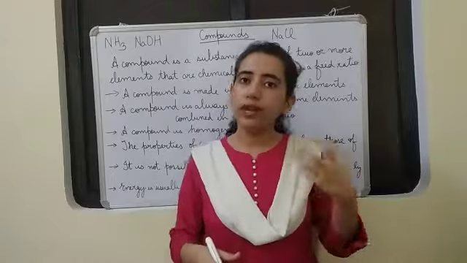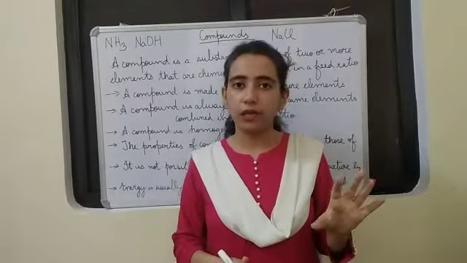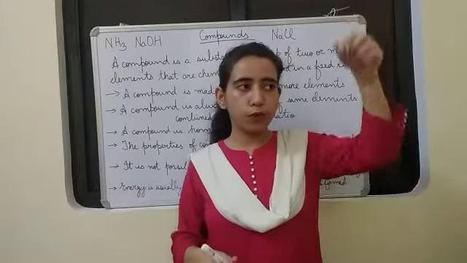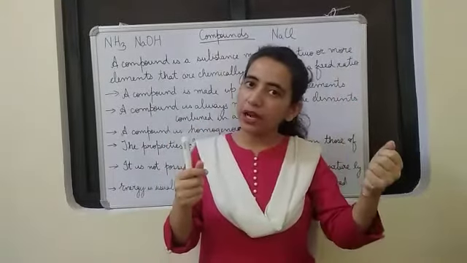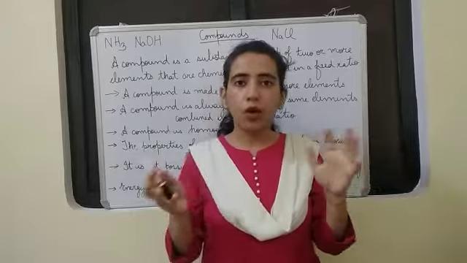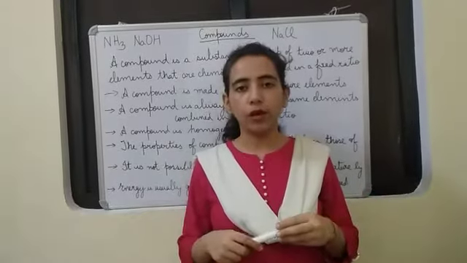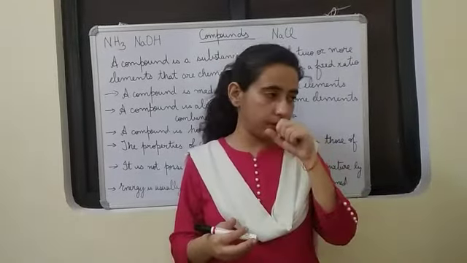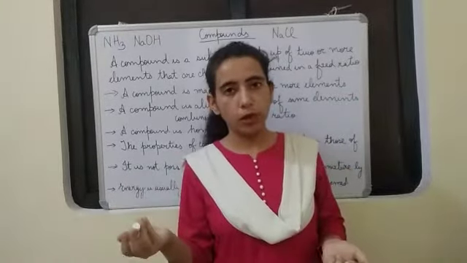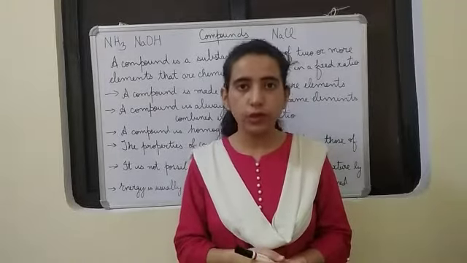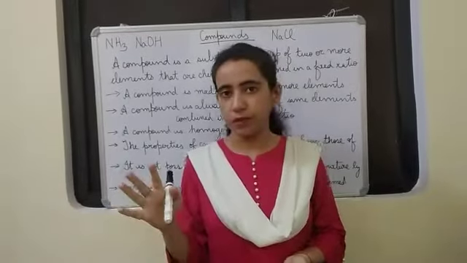What do we have to do? We have to take water, and also acidified water, because pure water does not conduct electricity. So we will take acidified water, and in that we will put two electrodes. Electrodes means metal bars we have to use. One positive electrode and one negative electrode, called anode and cathode. And we will see when we pass electricity through that water, the gases will be evolved. At one electrode, oxygen will be evolved, and at the other electrode, hydrogen will be evolved. So in that way, we can see the constituents of a compound can be separated, but only by chemical means, not by physical means. Okay.